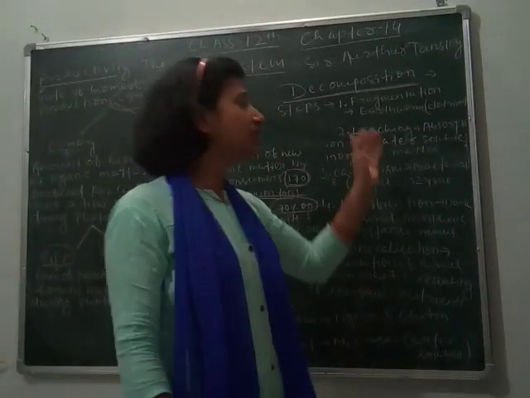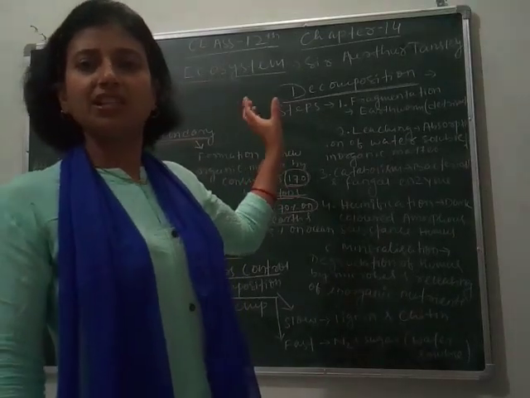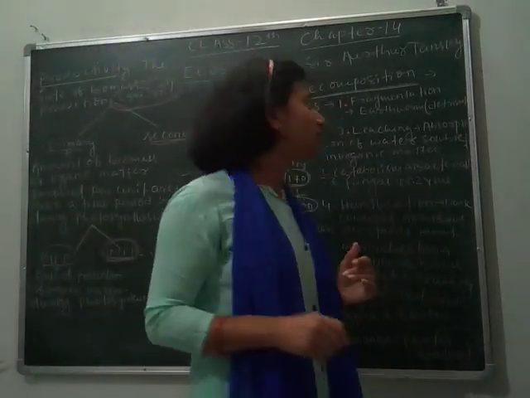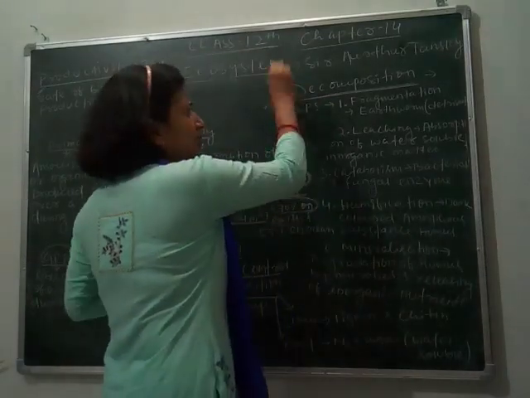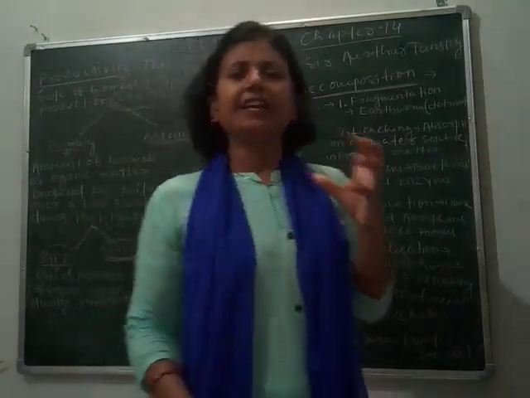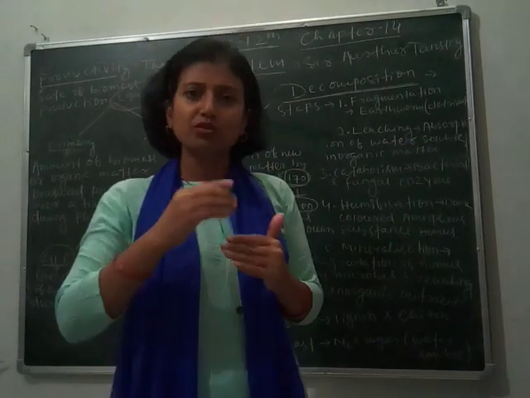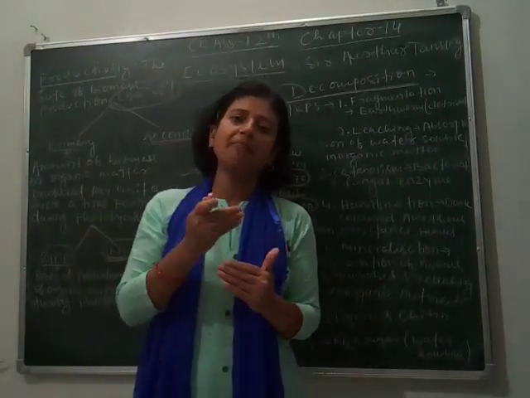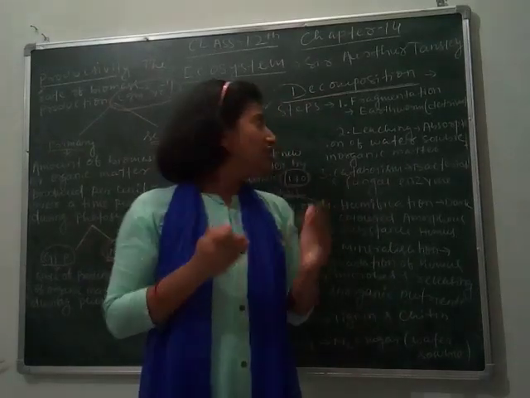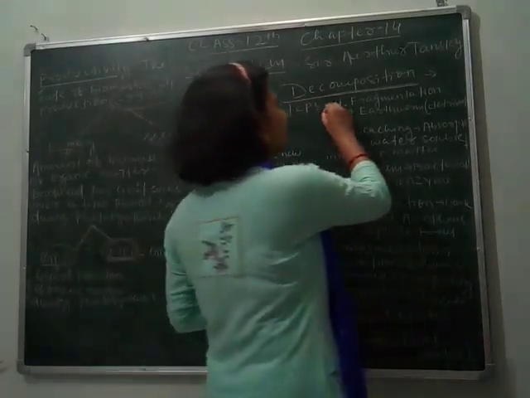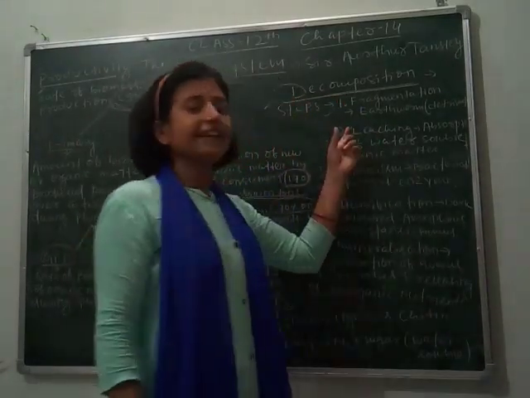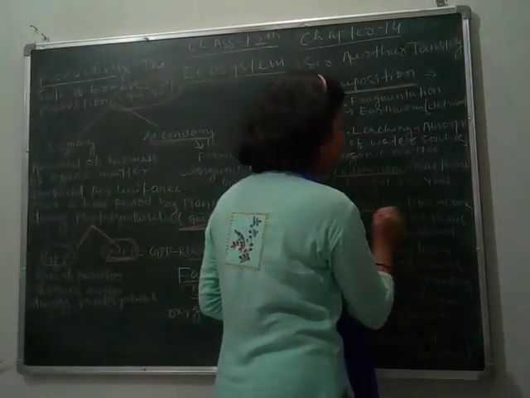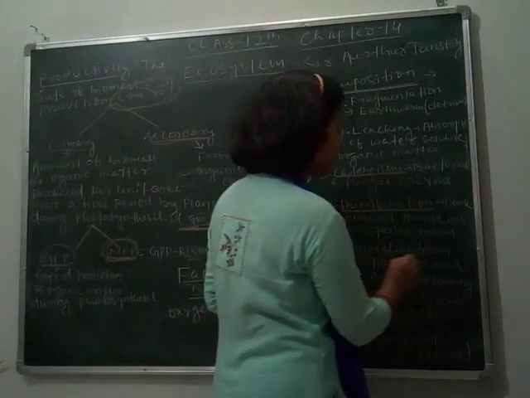For this process some microorganisms are involved, but not directly. How does this occur? Decomposition takes place through different steps, by the action of bacteria and fungi. Let's see the steps. The first step is fragmentation, second is leaching, third is catabolism, fourth is humification, and fifth is mineralization.